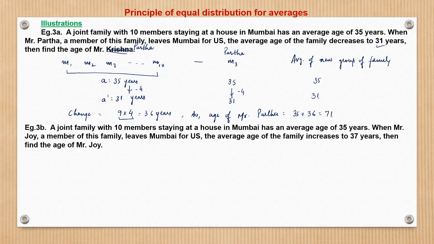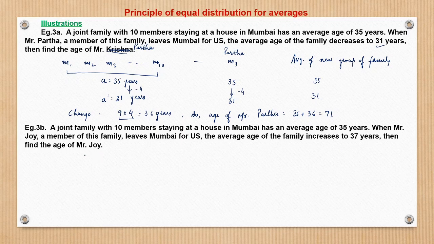Now, had the average age been increasing? Okay, that we'll see in the next question. A joint family with 10 members staying at a house in Mumbai has an average age of 35 years. When Mr. Joy, a member of this family, leaves Mumbai for US, the average age of the family increases to 37 years. Then find the age of Mr. Joy.